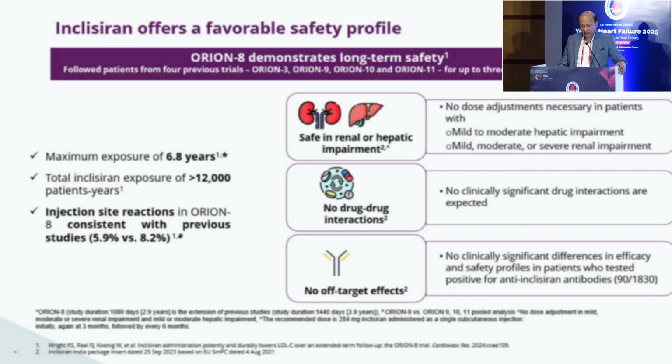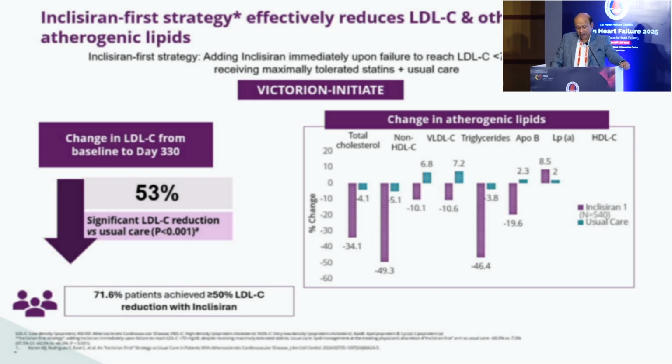So inclisiran as a molecule offers a good safety profile. Orion 8 demonstrates long-term safety. It followed patients from 4 previous trials, the Orion 3, 9, 10 and 11 series, for up to 3 additional years for safety. It is safe in renal and hepatic impairment. There is no drug-to-drug interaction and no off-target effects, and there are no clinically significant differences in efficacy and safety in patients who tested positive for anti-inclisiran antibodies. Maximum exposure was 6.8 years, with a total inclisiran exposure of more than 12,000 patient years. Injection site reactions were the only thing, and they were almost comparable with the placebo.